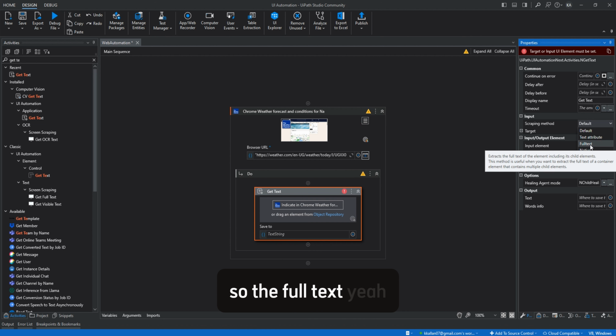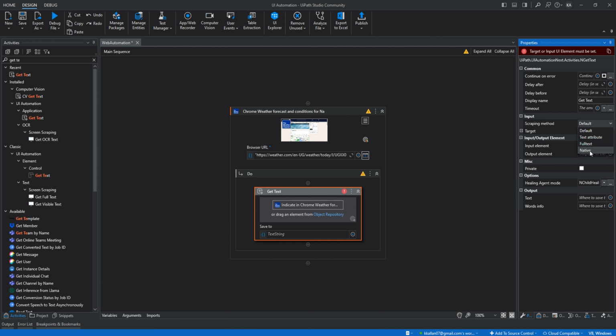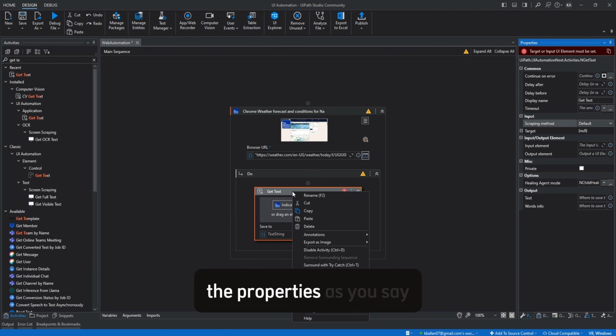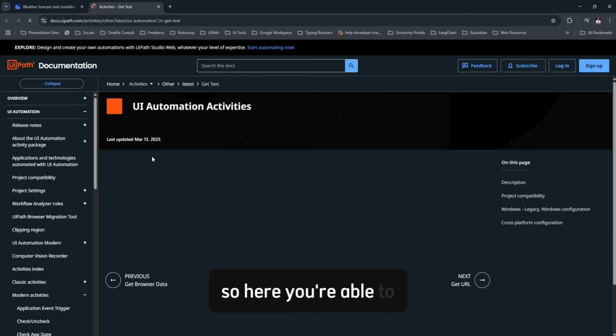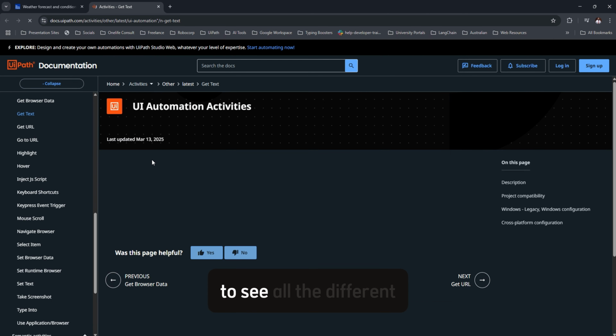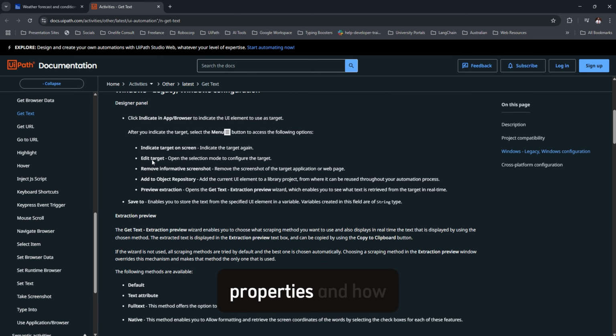The full text is in a position to also pick the hidden text, so it allows you to view the hidden text, or you can even ignore it if you decide. Then we have the native. To know more about the properties, you can always come to the activity itself, right click, then go to the documentation. Here you're able to see all the different properties.